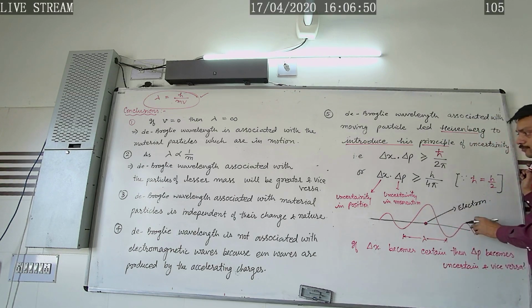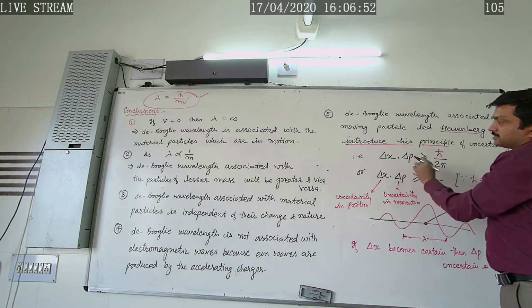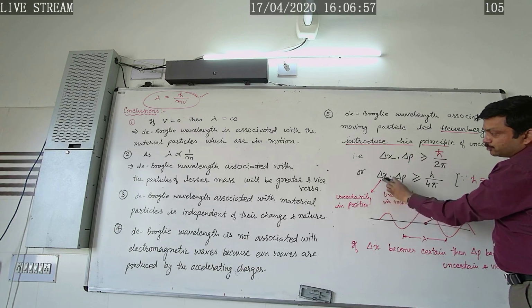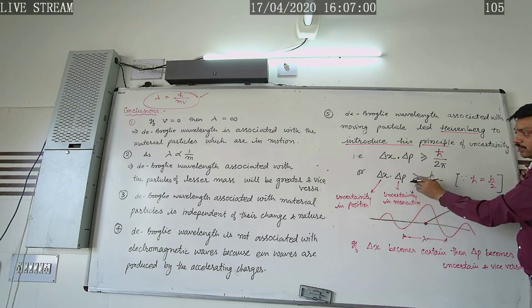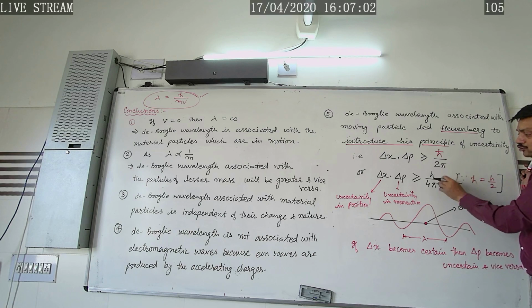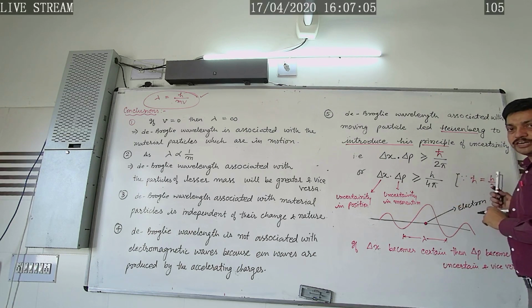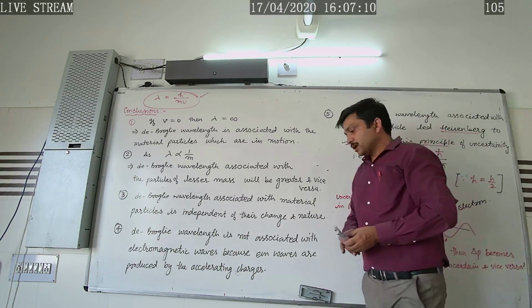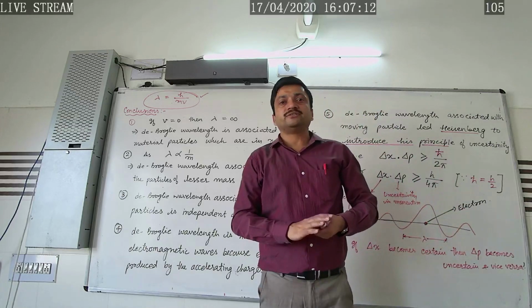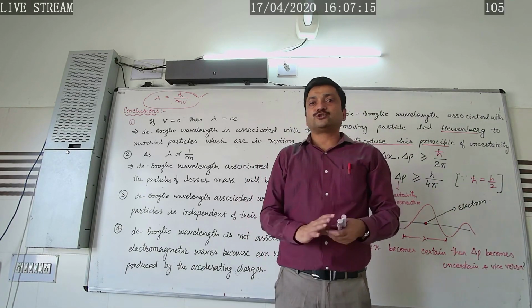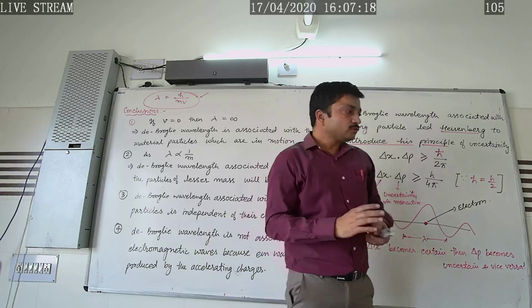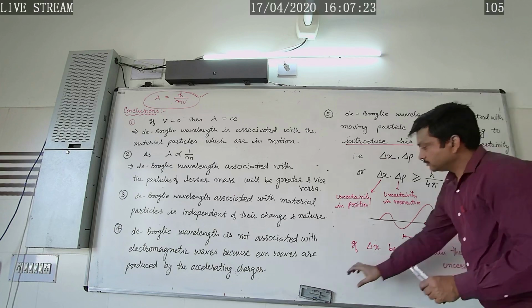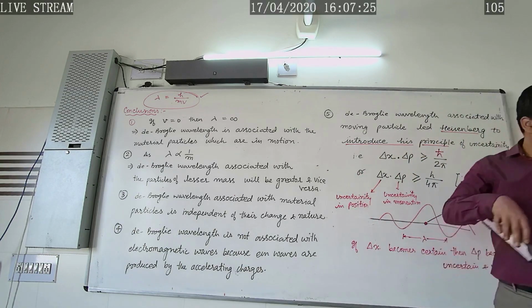So in order to locate the position, Heisenberg gave his uncertainty principle, and according to Heisenberg, the product of uncertainty in position and uncertainty in momentum must be greater than or equal to h over 4 pi for the moving material particle. So in this way, these were the conclusions. Now let's study the next derivation, that is, the de Broglie wavelength associated with the electron. So how can we derive this expression? Let's study it.